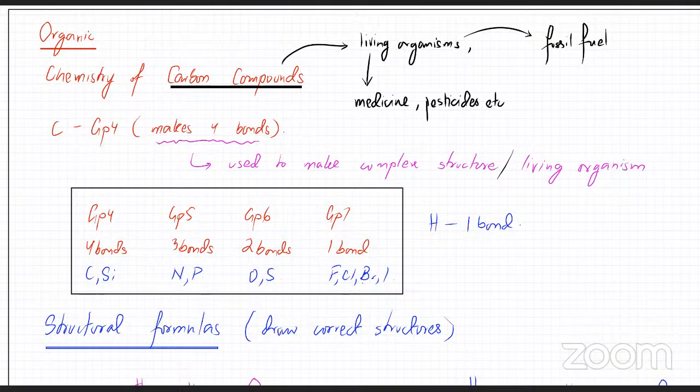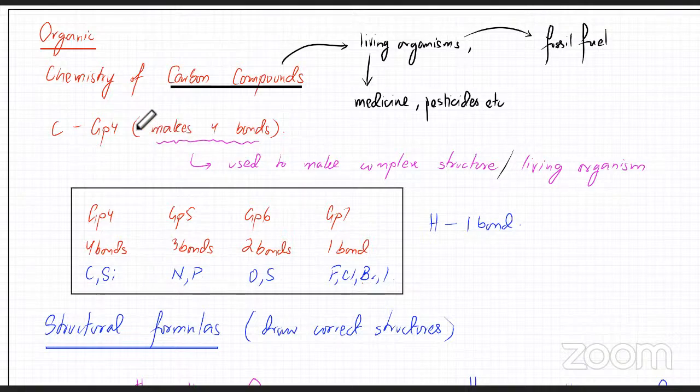Okay, so आपके main two big industries, anything that's related to humans, living organisms, any chemistry that's related to that, that's all organic. That's all carbon-based compounds. And fossil fuels. So the whole world basically runs on fossil fuels, so it's all organic. The next thing is why is carbon, why did nature choose carbon as the building block of all living organisms?